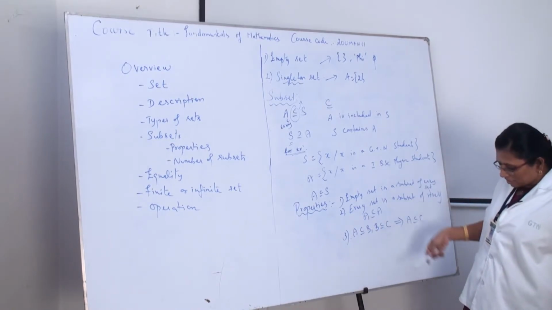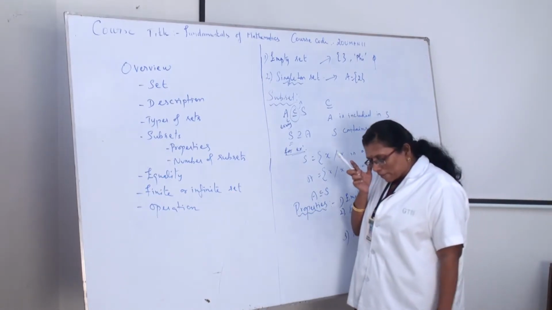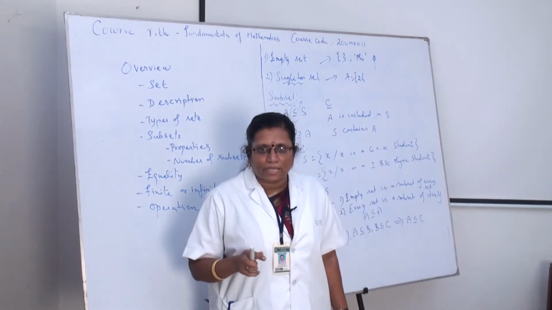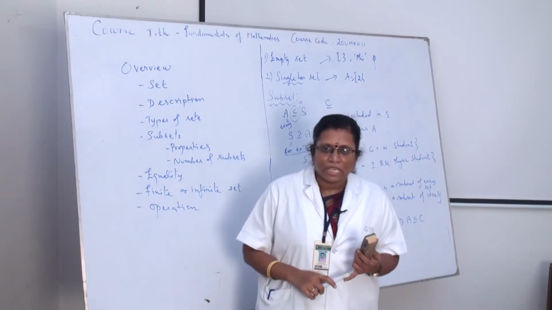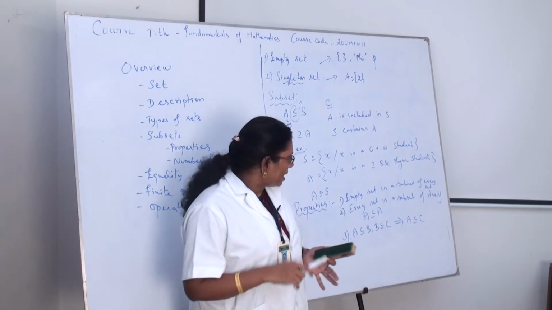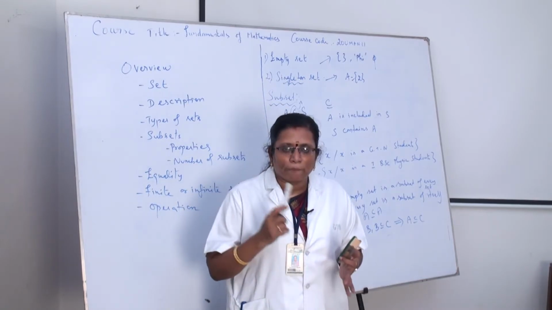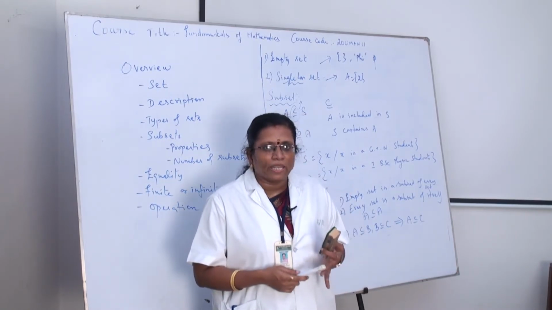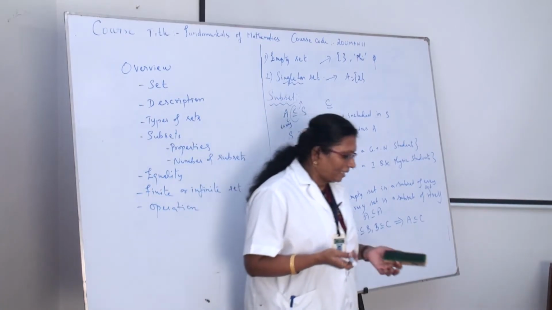Can you understand? These are the three properties. The properties are: the empty set is a subset of every set, every set is a subset of itself, and the third property is A is a subset of B, B is a subset of C, then A is a subset of C.